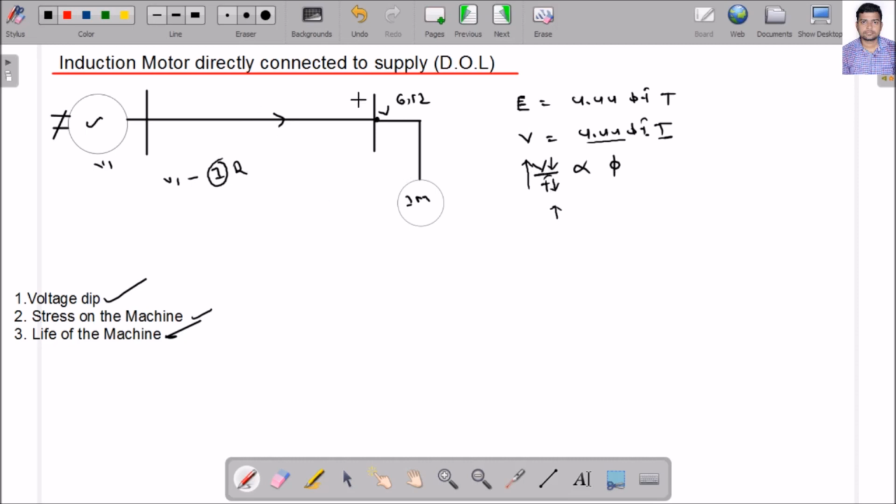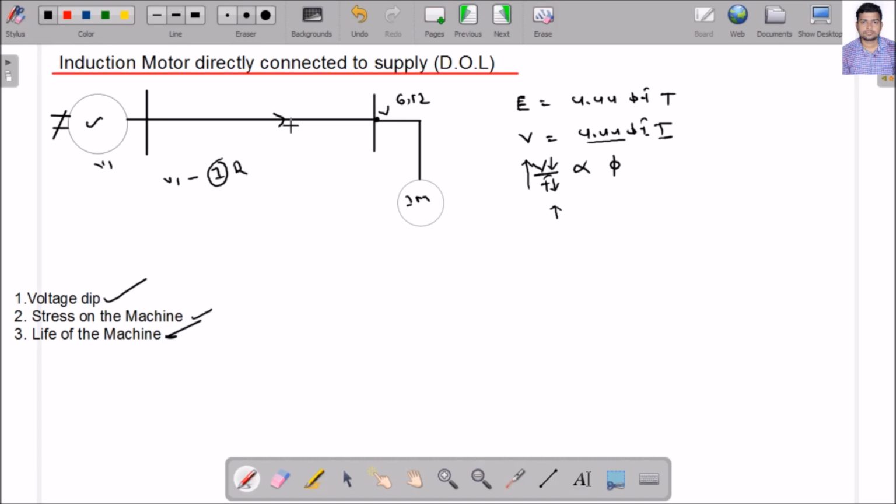So if, instead of using direct online starting, I reduce the frequency and reduce the voltage in the same proportion, then definitely the inrush current decreases. If the inrush current decreases, the voltage dip will be eliminated, the stress on the machine reduces, and the life of the machine increases.